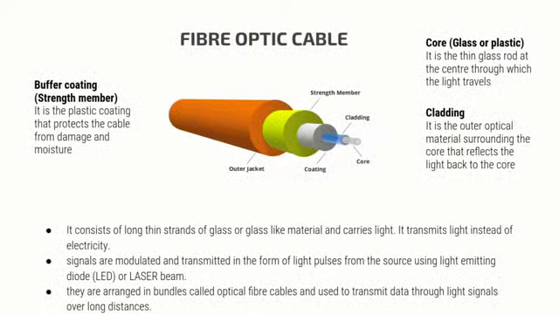The signals are modulated and transmitted in the form of light pulses originating from the source using LEDs, light emitting diode, or laser beam. They are also arranged in bundles called optical fiber cables and are used to transmit data through light signals over long distances.